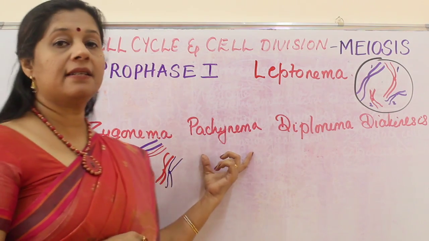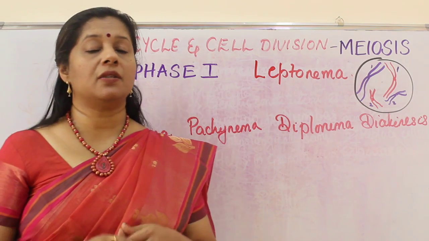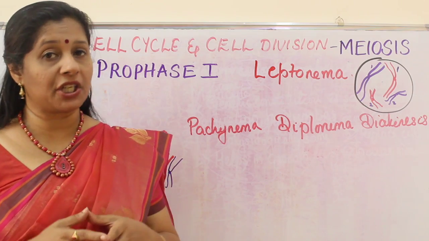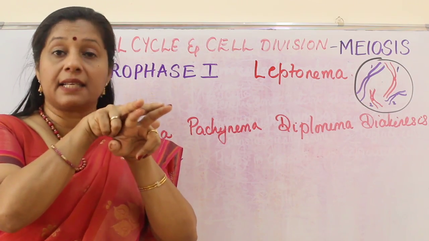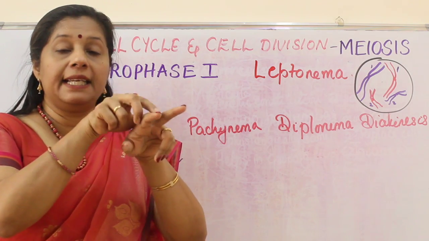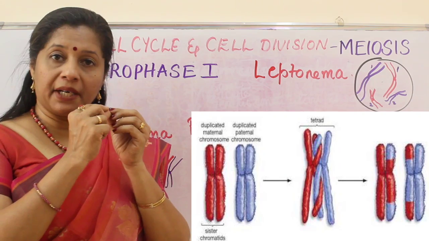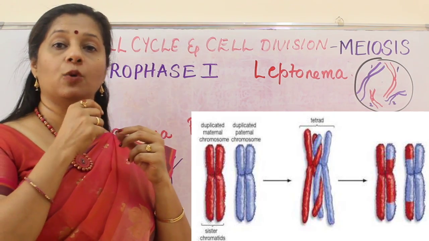Now we move on to the next stage, pachynema or pachytene stage. The pachytene stage is very crucial in bringing variation. Why? Because recombination happens during this. When they are held together with the synaptonemal complex, these two will exchange some parts between them. That means some part of the paternal copy will go to the maternal, and the maternal will go to the paternal.